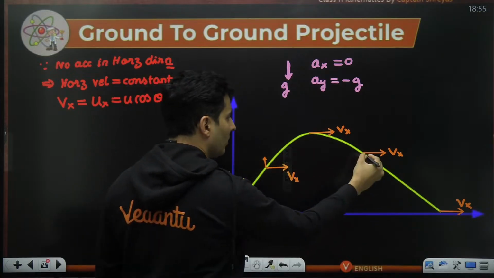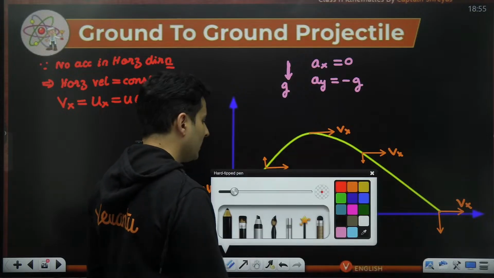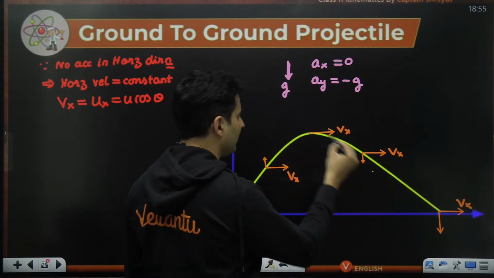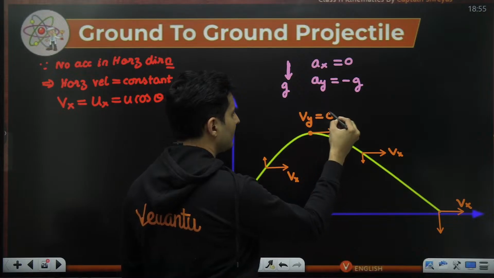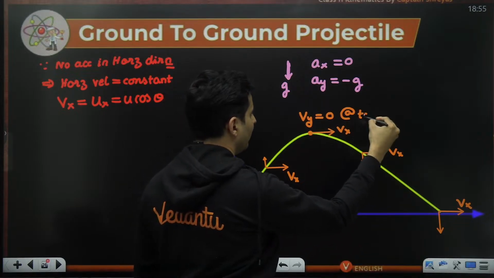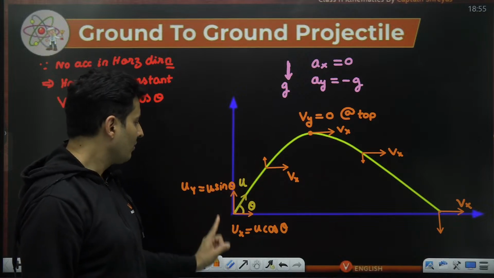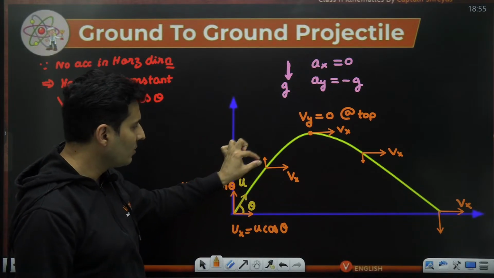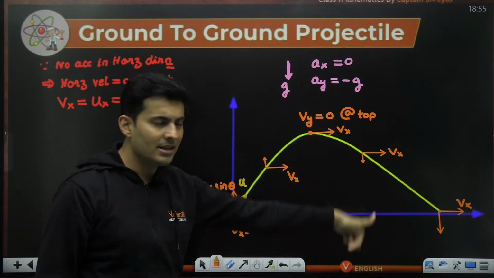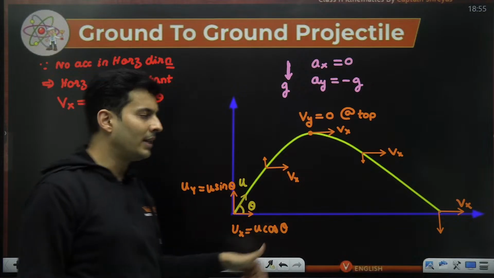Eventually it will become 0 before turning back and coming down. At the topmost point the vertical velocity is 0 before reversing. The velocity was upward and acceleration is down, so acceleration reduces the velocity to 0, then turns it opposite and increases it in the downward direction.